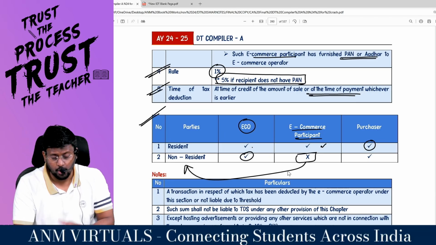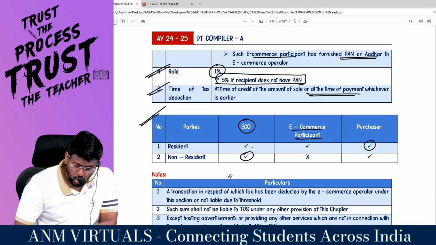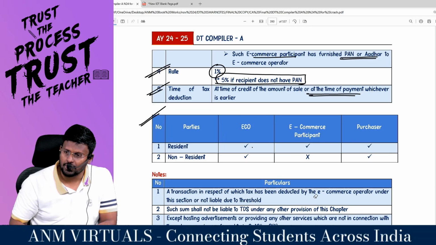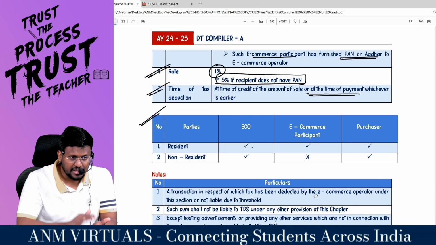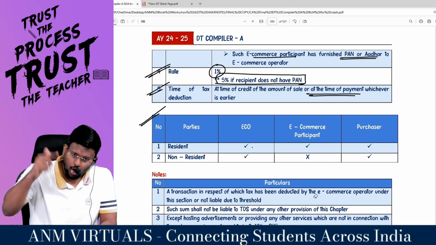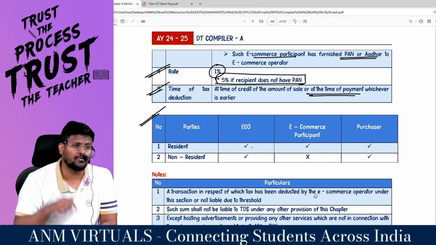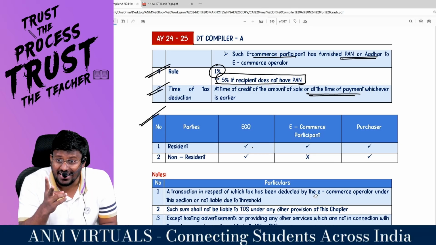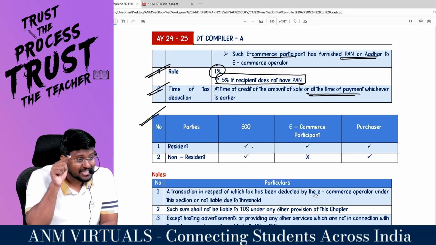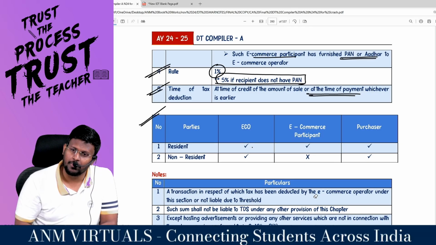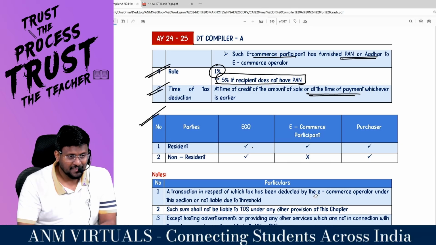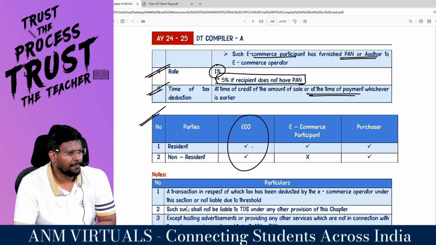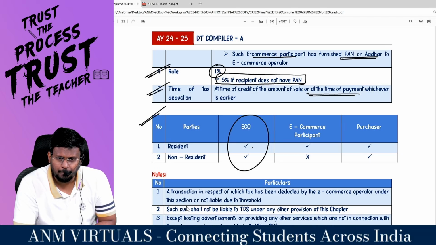If the e-commerce participant is a non-resident, my dear lovable students, then the income will be deemed to accrue or arise in India, and then you have to see the SEP rules. SEP, significant economic presence, up to 2 crore rupees sale, 3 lakh subscribers, all those provisions will be applicable. That's why, sir, that ECO may be a resident or non-resident. We don't mind. That ECO may be a resident or non-resident.